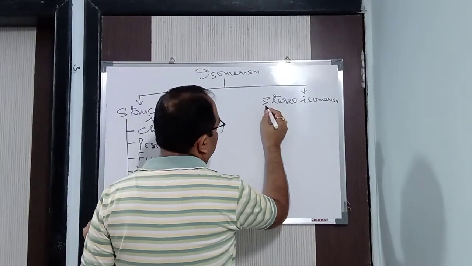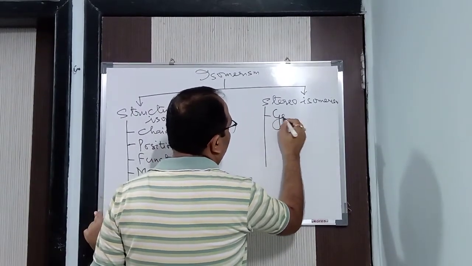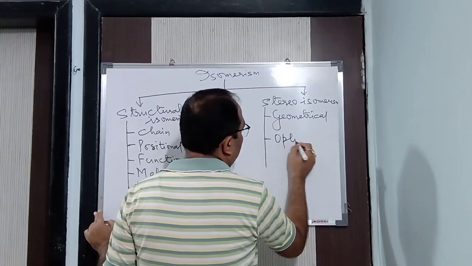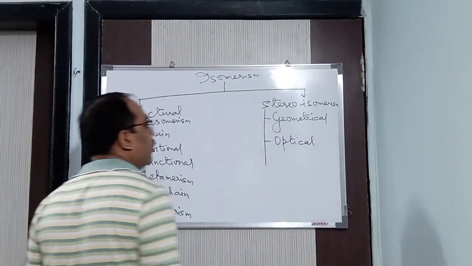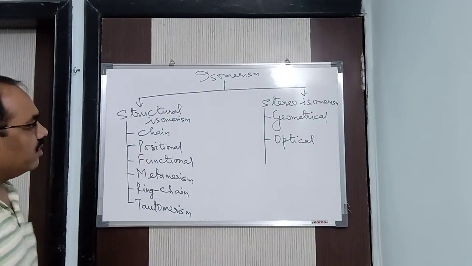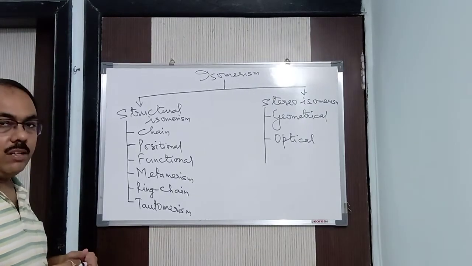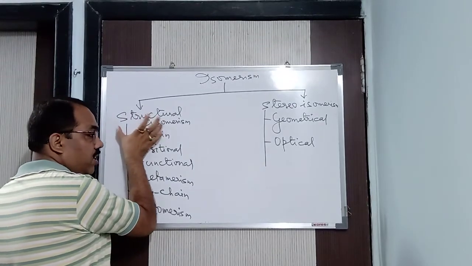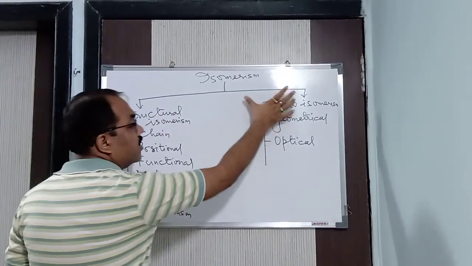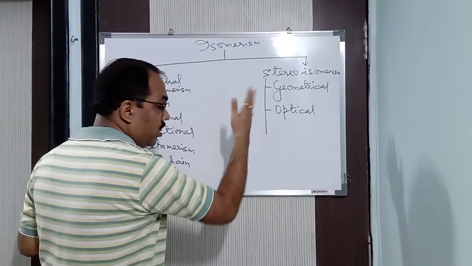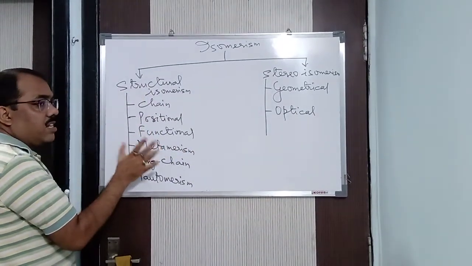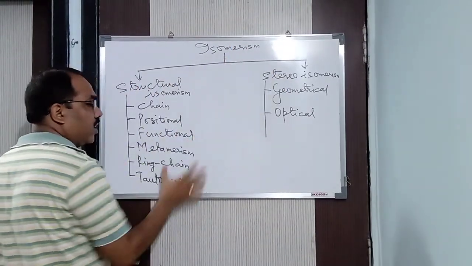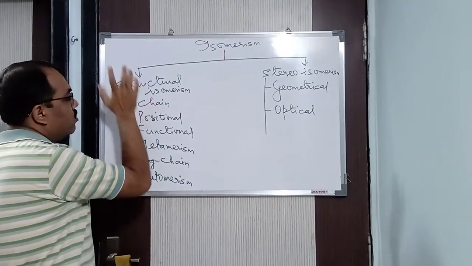Now stereoisomerism is divided into geometrical isomerism and optical isomerism. The basic difference between structural and stereo, in one word, is that structural isomerism is two-dimensional and stereoisomerism is basically three-dimensional. When I teach you, you will come to know the details. But if somebody asks, you can just differentiate it this way: this is two-dimensional, this is three-dimensional. Clear? Now, first we will come to structural isomerism.